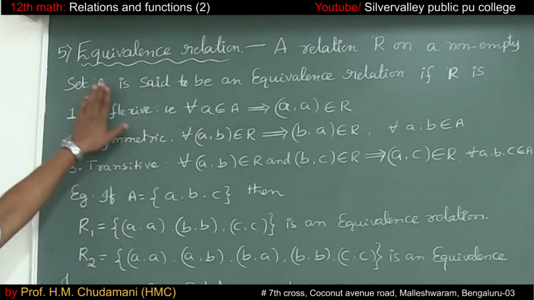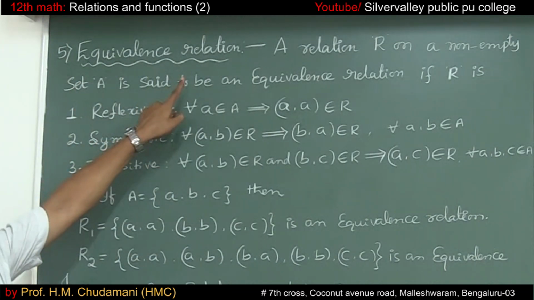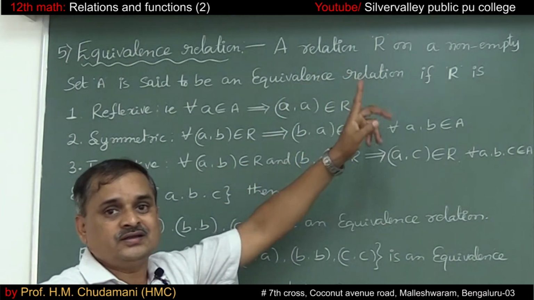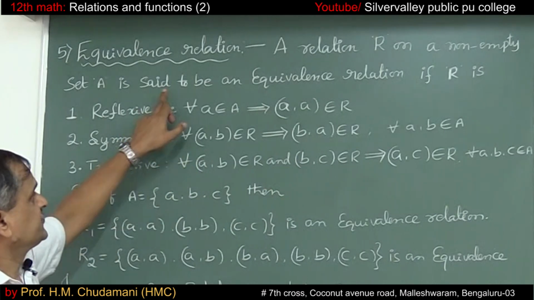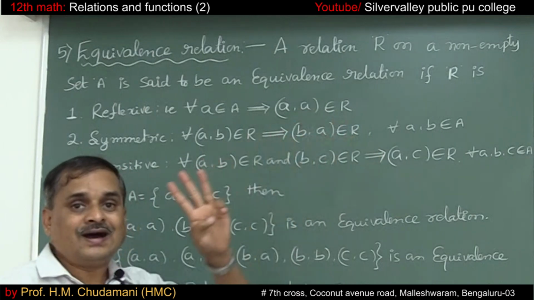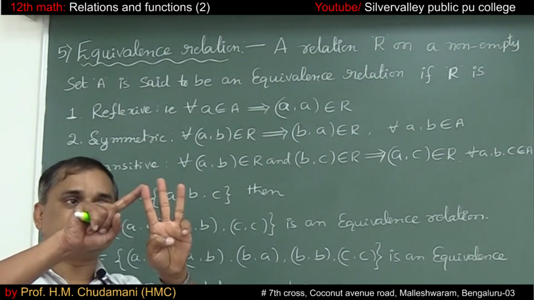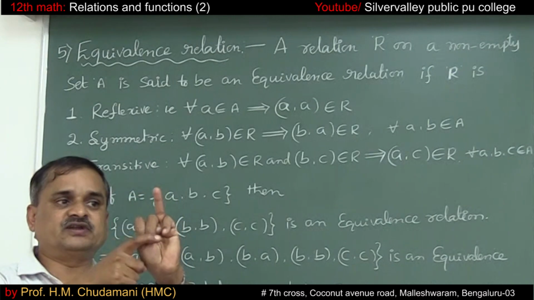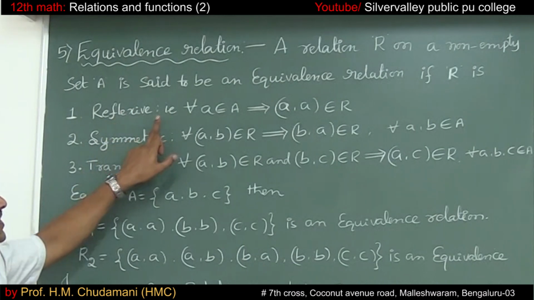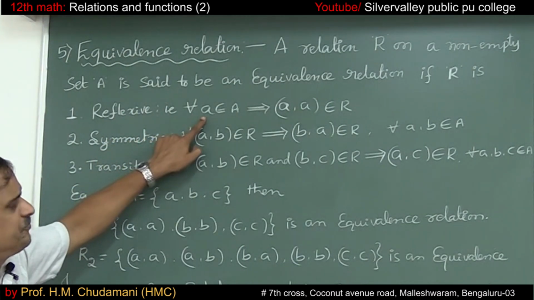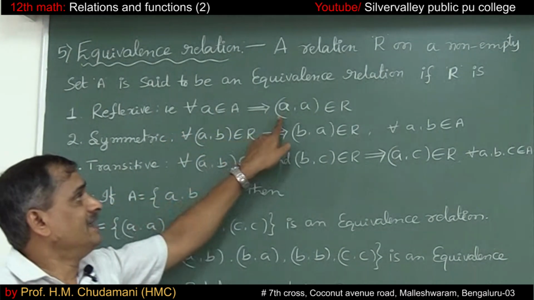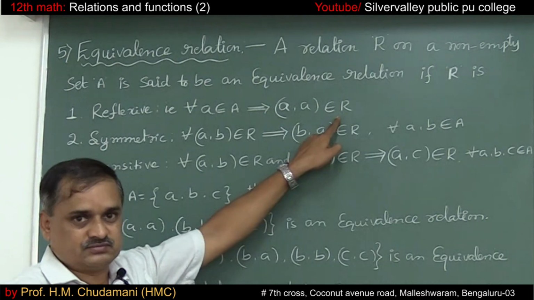Okay. The fifth one, equivalence relation. A relation R on a non-empty set A is said to be an equivalence relation if R satisfies these three relations: reflexive, symmetric, transitive. Let me come to that in detail. Reflexive relation: for each element a of the set A, (a, a) belongs to the relation.